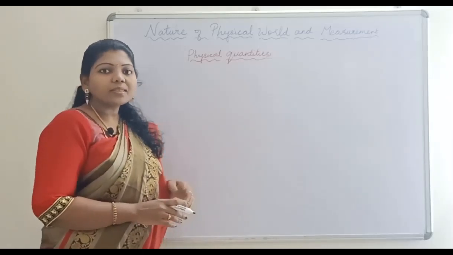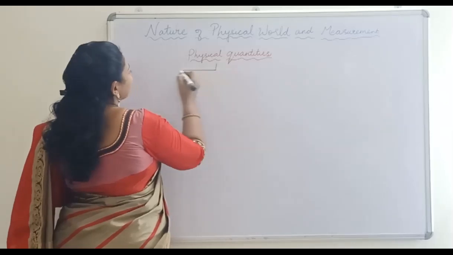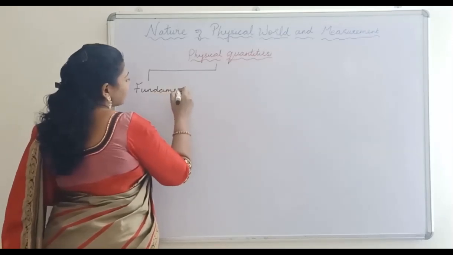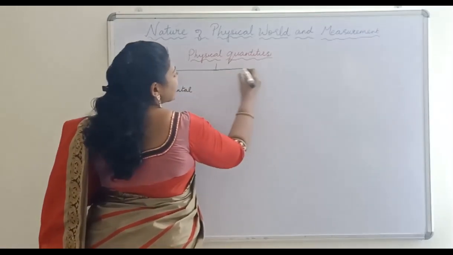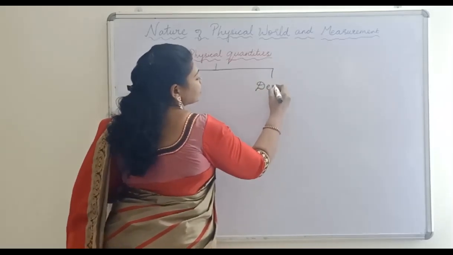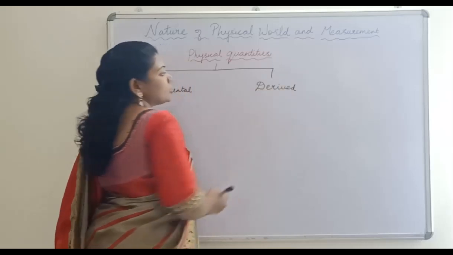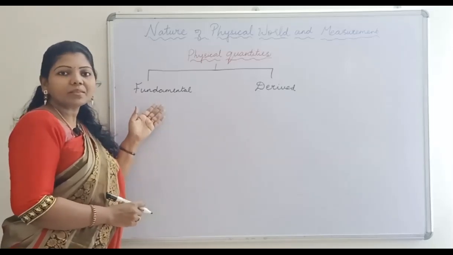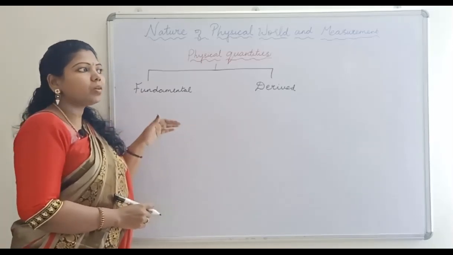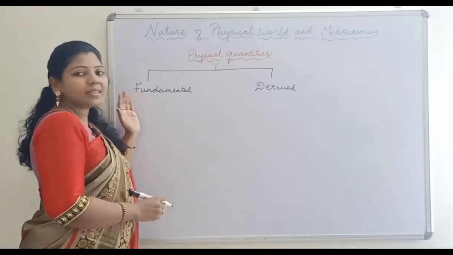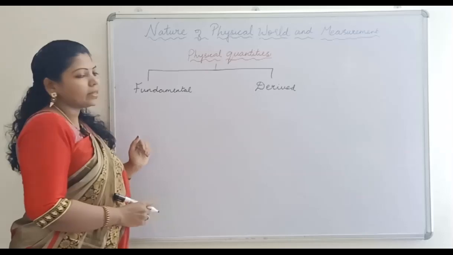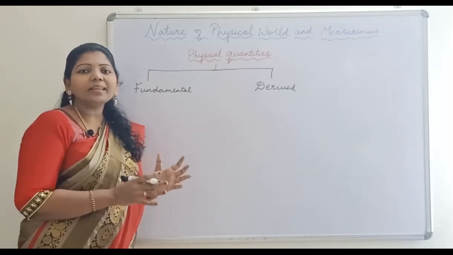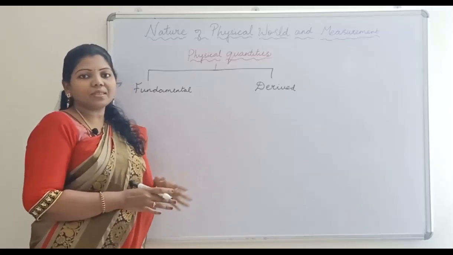These physical quantities are divided into two. One is the fundamental quantity and the other one is the derived quantities. So first of all, what is meant by fundamental quantity? Fundamental, from the name itself, means basic. So the basic quantities are called fundamental quantities. These fundamental quantities are independent of each other. They do not depend on any other physical quantity.